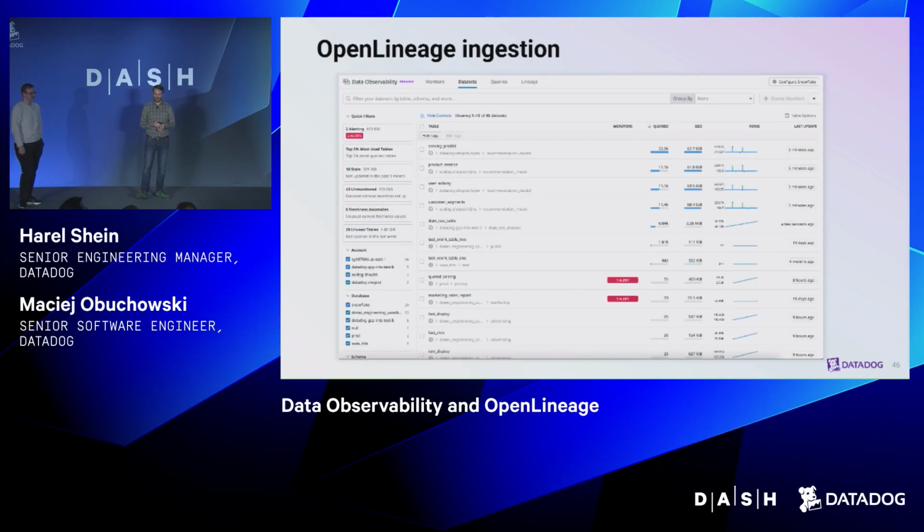Another cool and useful thing about OpenLineage that we do at Datadog is that it saves us a lot of engineering discussion and figuring out what ingestion should look like. What is the data model that we use? Oh, well, let's just use OpenLineage. If it doesn't work, we'll tweak or we'll extend, but the model is pretty extensible, and then it saves time on making these engineering trade-offs and decisions for the team internally.